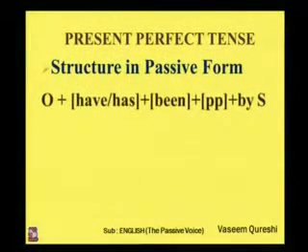In active voice, you have to use have or has plus past participle. After the session, I would say that I have taught passive voice. Now at the moment I am teaching, so it's present continuous tense. But when the session is over, I can say I have taught passive voice. That is present perfect tense. In passive voice structure, in present perfect tense, you can find object, then have or has, then been, B-E-E-N, then past participle, and then by plus subject.